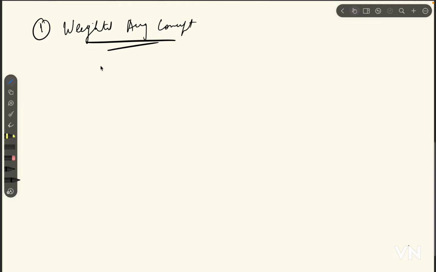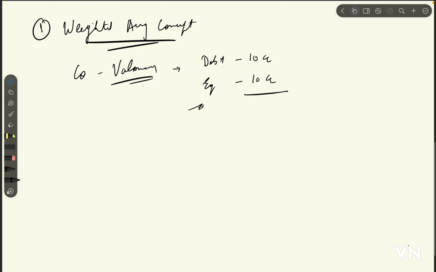So what does this mean? Let's understand this with the help of an example where our company Valonomy has a debt of 10 CR and equity of 10 CR, and its total capital is 20 CR.